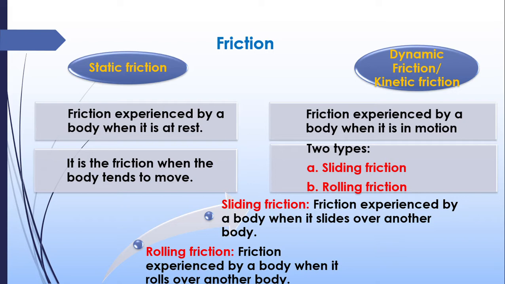While dynamic friction is otherwise known as kinetic friction. It is a friction which acts on a body which is moving. There are two types of kinetic friction. One is sliding and the other one is rolling. So two types of movements are there for a body. A body may slide over another body or it may roll over another body. So the friction which comes into action while sliding of a body over another body is known as sliding friction, while the friction which comes into action when a body rolls over another body is known as rolling friction.